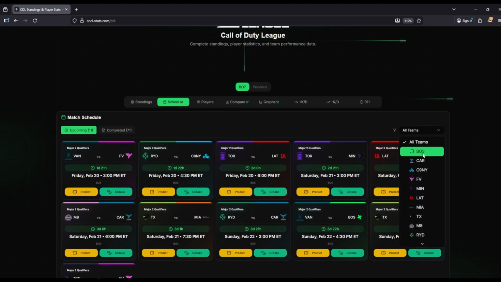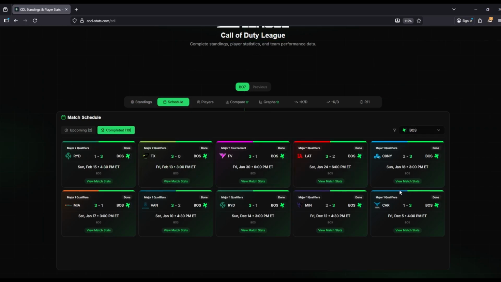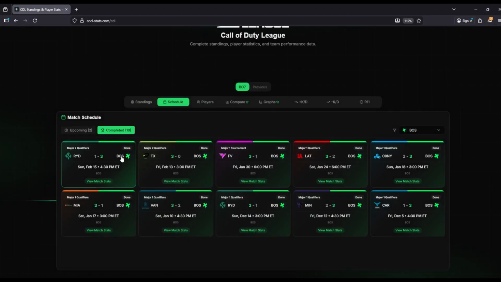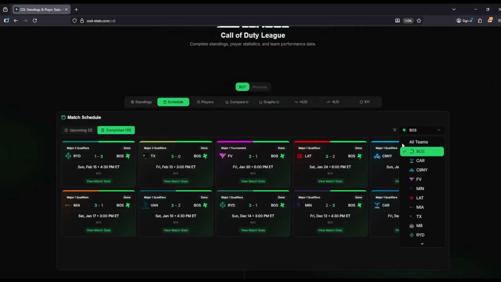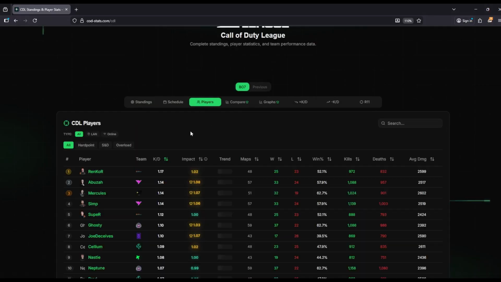You can also sort by team. So let's say you want to see Boston Breach, all the matches that they played, and look at everything and analyze it. You can do that. Let's not look at this one, though, because, sheesh, your boy got taken to the cleaners. And also, we'll get into that in a minute. So you can also look at player stats as well. There's a comprehensive leaderboard that looks at everything.